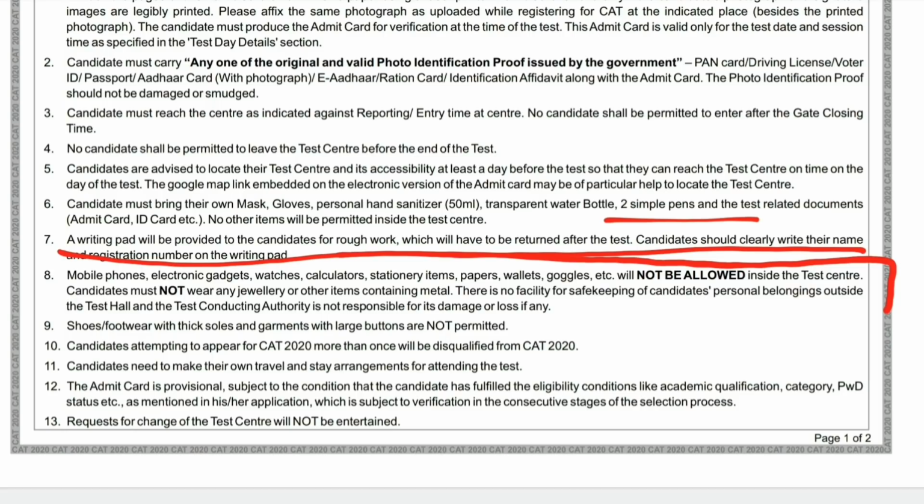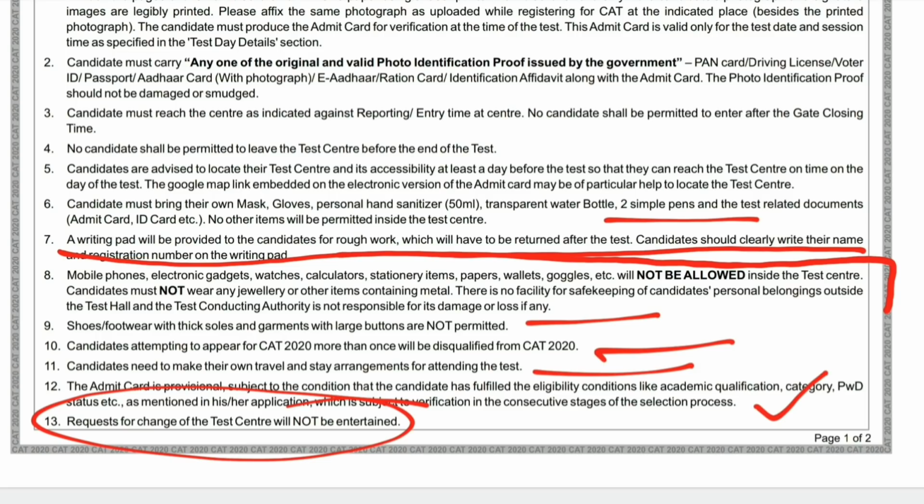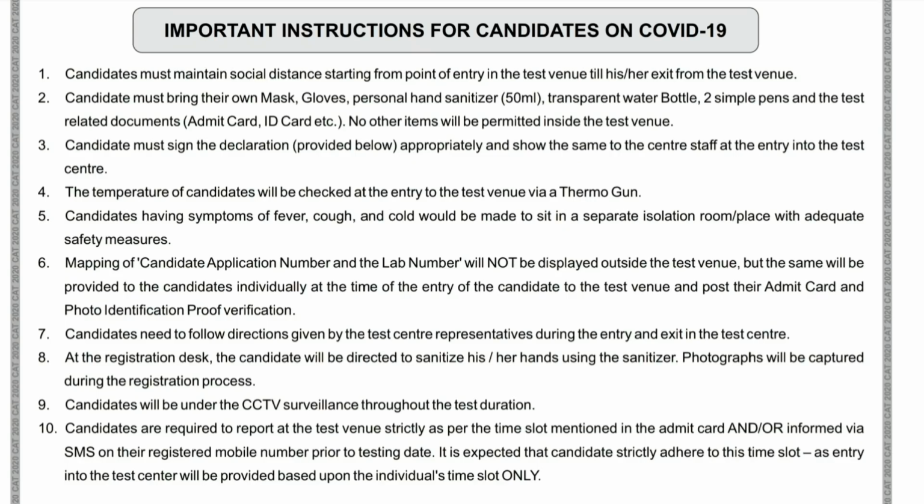Mobile phones, electronic gadgets, watches, calculators, stationery items are not allowed. Only a pen is allowed, nothing else. Please note that. Shoes with thick soles are not allowed. A candidate attempting to appear in the exam twice would be disqualified. Make your own travel arrangements, that's okay. The admit card is provided subject to the condition that you are eligible, so please check your eligibility, for example if you are a PhD holder. They're going to check your eligibility there. That's a very understandable thing. Any request for change of center will not be entertained by them.